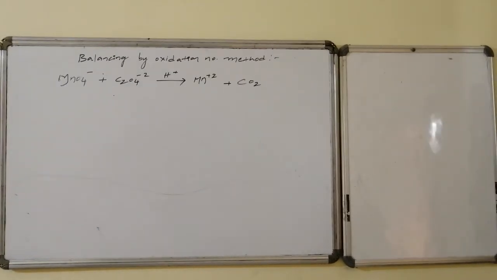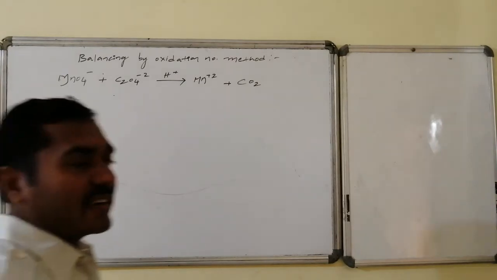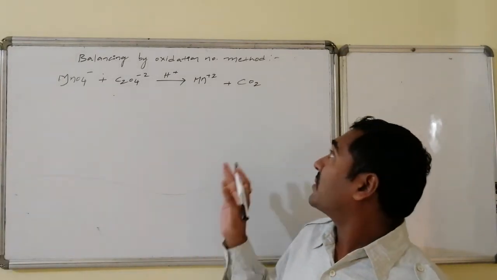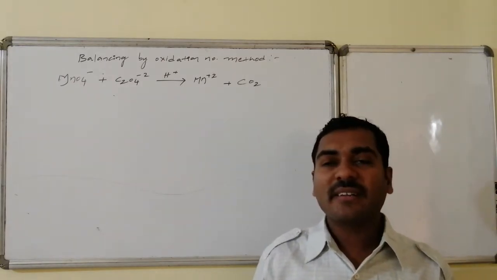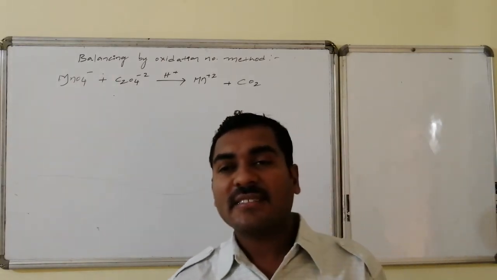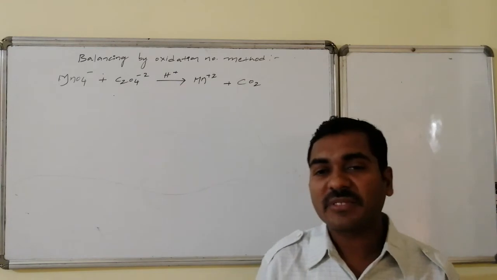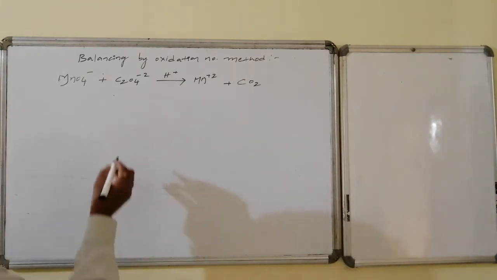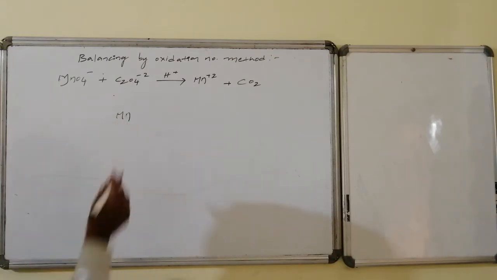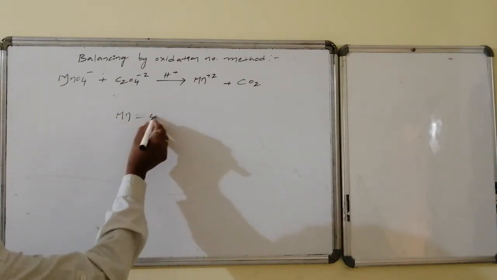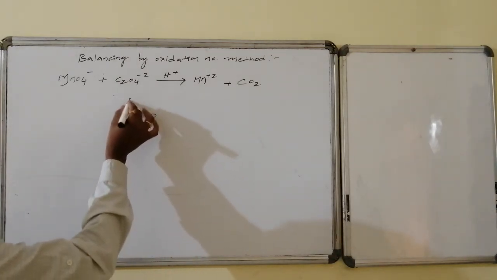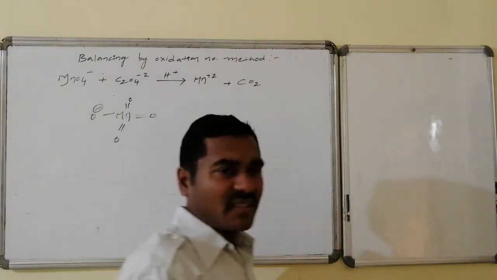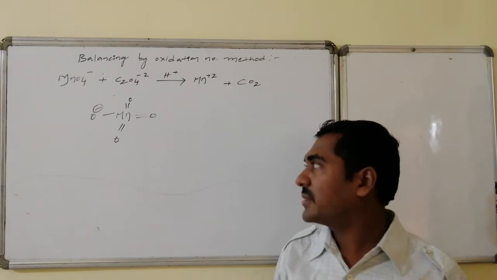Before starting, once again I will write the structural features related to MnO4 minus, C2O4 2 minus, followed by carbon dioxide, so that sensing the oxidation number becomes easy. How is MnO4 minus structured? These things are better understood after going through the detailed discussion of every particular group, but if you know the structure and work hard here, then the next topic becomes easy.